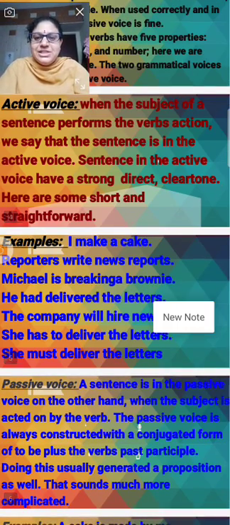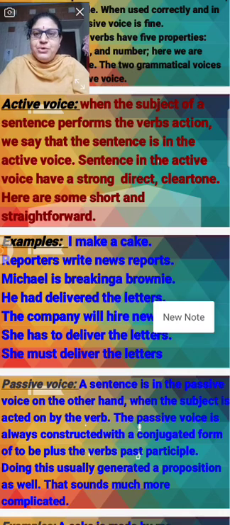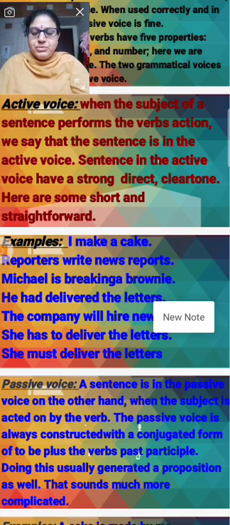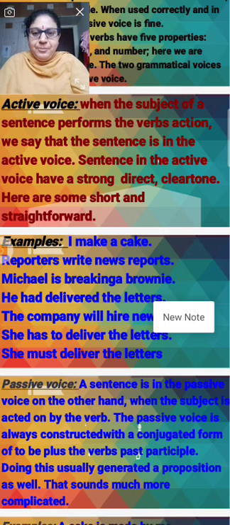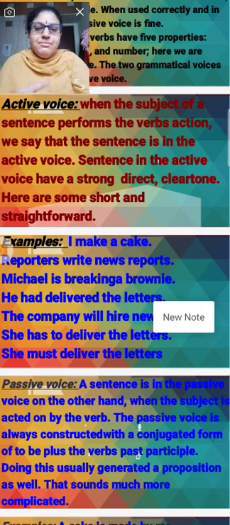Now look at the examples. I have written here some examples in the present tense, the past tense, and the future tense also. First example: I make a cake. Right? I make a cake. Present tense. Direct and clear-cut, that is what you are doing.